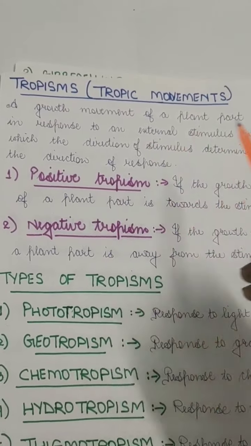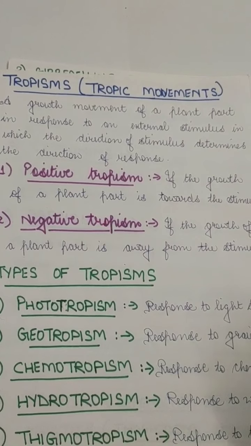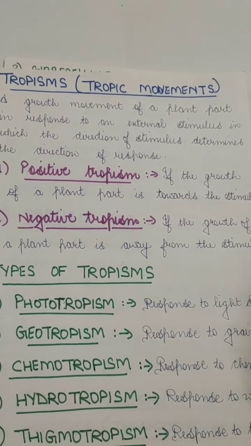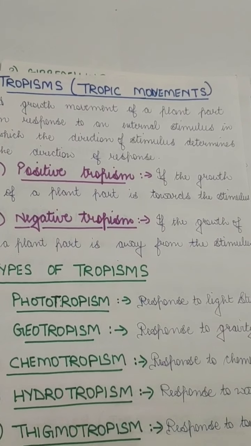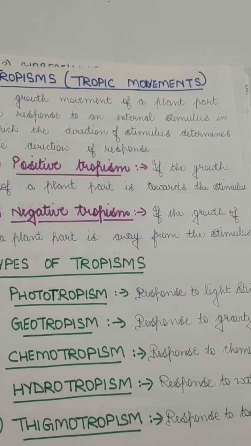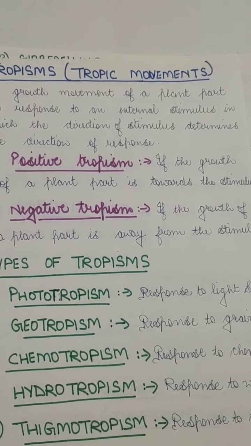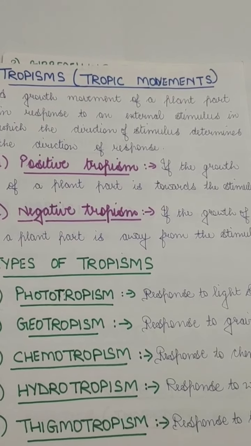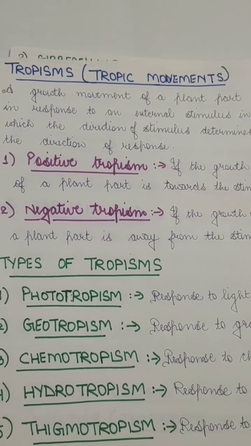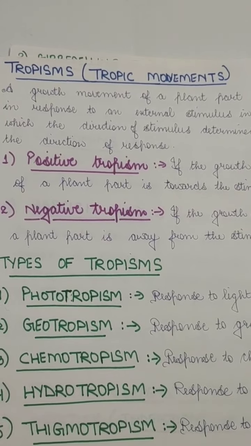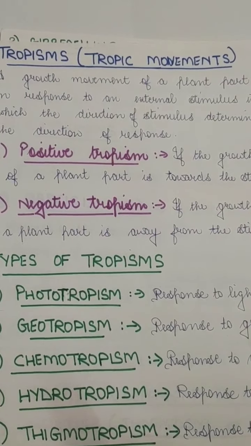Now, tropic movement is a growth movement of plants in response to any external stimulus, in which the direction of the stimulus determines the direction of response. That means wherever there is a stimulus, the plant responds in that particular direction. A stimulus can be anything from the environment, like heat, chemicals or water itself. It can be of two types.